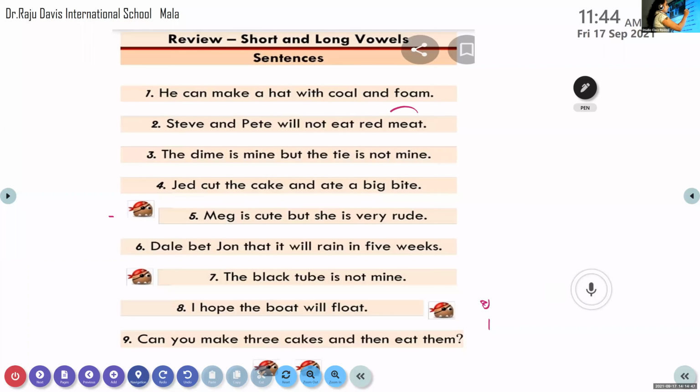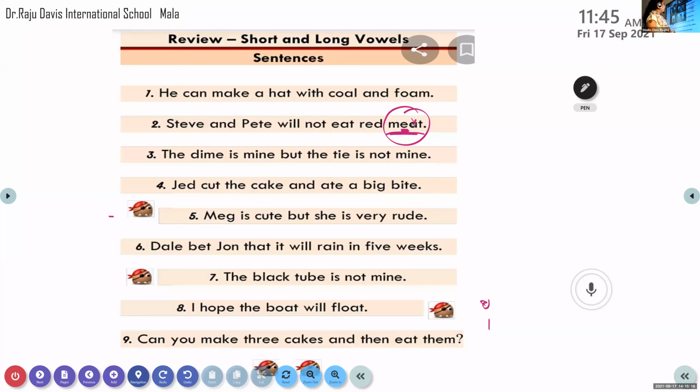Okay. Vaikartan, come on. Read this word. No, it's the long one. This letter is long. So what is the sound of it? E is silent.